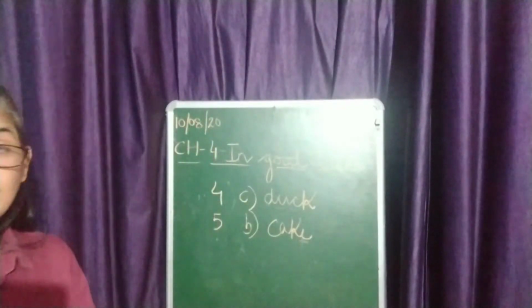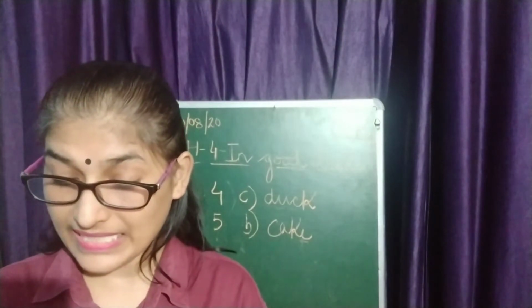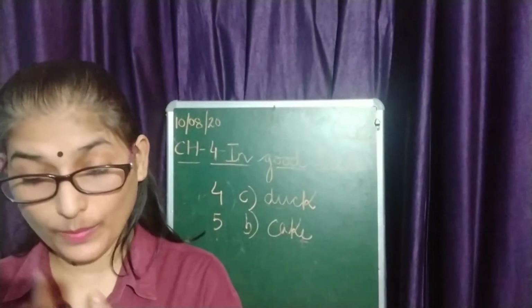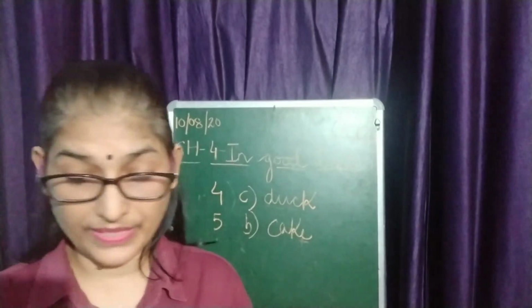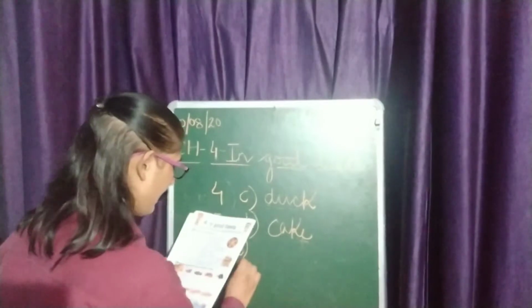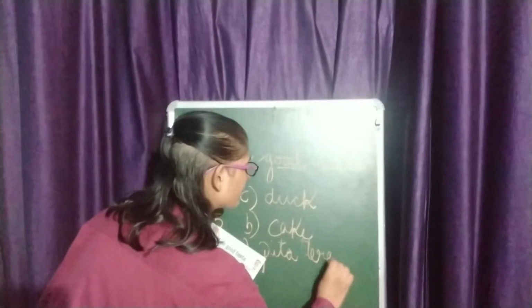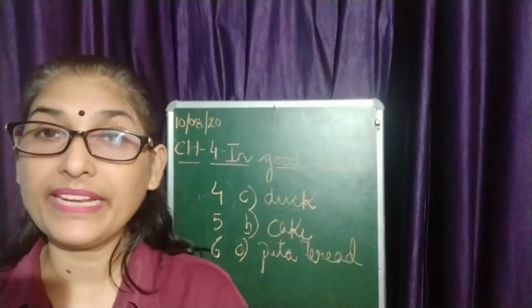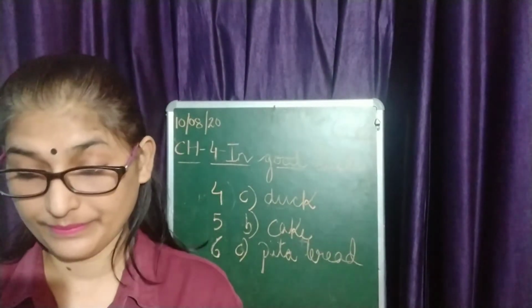Okay, now let's see the sixth one. Which bread is used in Middle Eastern cuisine? And the options are garlic bread, banana bread and pita bread. So the correct option is C, and this is pita bread. I hope everybody has done here. Now let's move to exercise B.